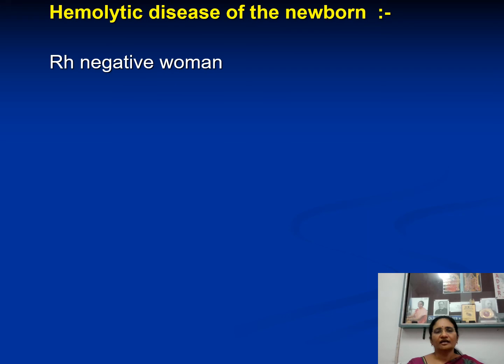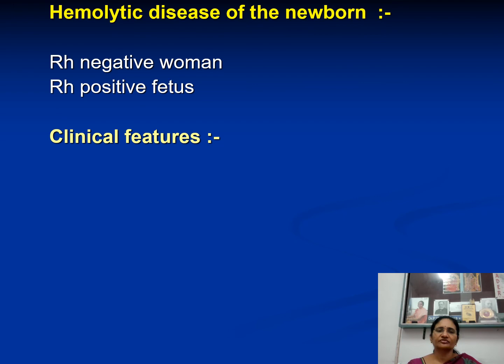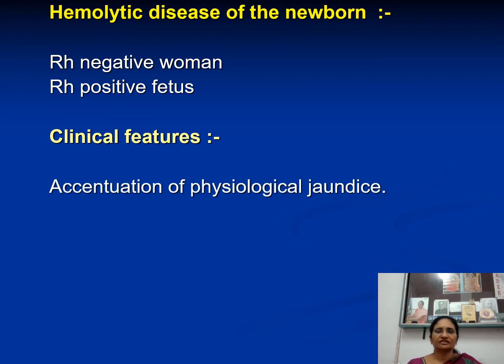And then another medical application of immunohematology, blood group antigens, is hemolytic disease of the newborn. You might have heard in physiology itself, and in antibodies it will come everywhere. What is this hemolytic disease of the newborn? When an Rh negative woman is having an Rh positive fetus in her uterus, what happens? That is what is called hemolytic disease of the newborn.